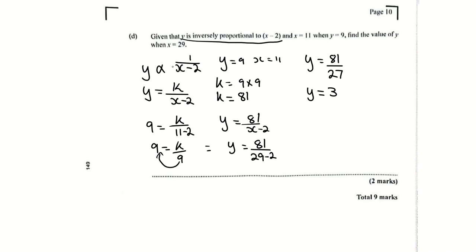Now, when you change this proportion statement to an equation, the proportion sign turns to equals and you multiply whatever it is proportional to by k. So this is how I got y equals k, which is a constant, over x minus 2. Do we understand this so far?